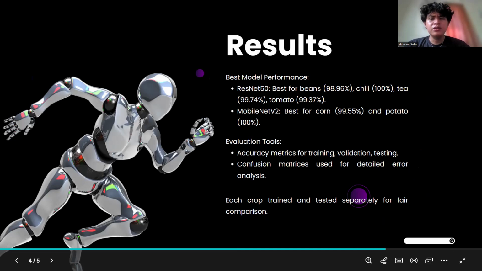Meanwhile, MobileNet V2 showed the highest accuracy for corn and potatoes. For corn, it achieved just under 100%, specifically 99.555%, and for potato, it reached a perfect testing accuracy of 100%. These results were supported by confusion matrices that help us understand where misclassification occurred.